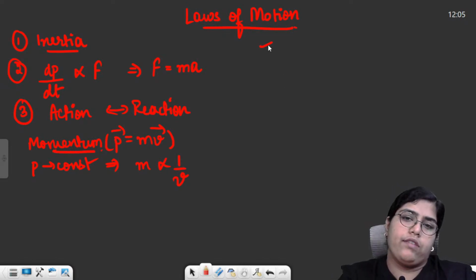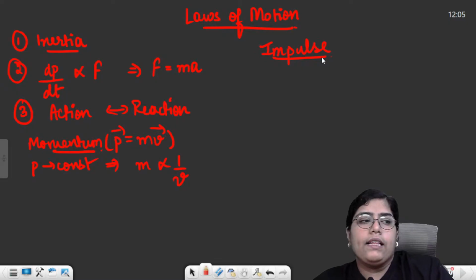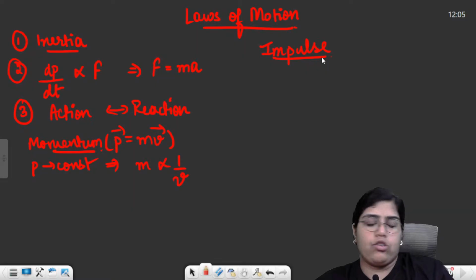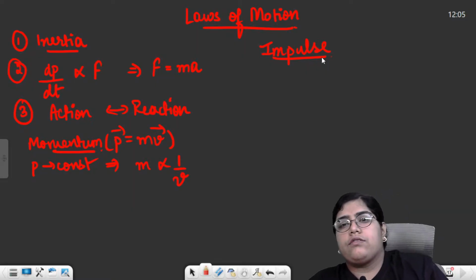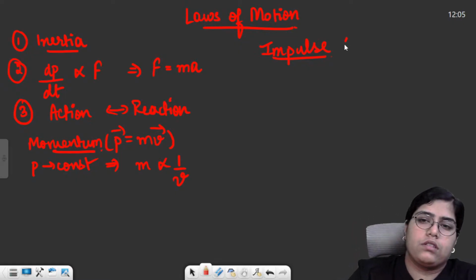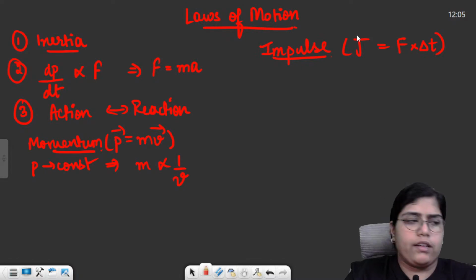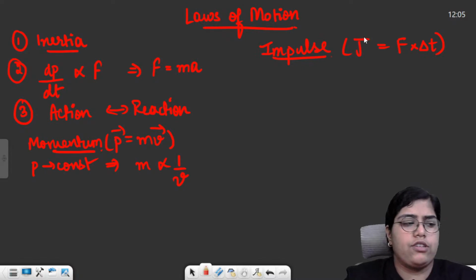Then the second quantity was impulse. Impulse or impulsive force, as you must have heard, is the force which acts for a very short period of time. The symbol is J. Impulse can be calculated by F multiplied by delta t, F dt. Impulse is also a vector quantity, and the direction of impulse is same as direction of force.